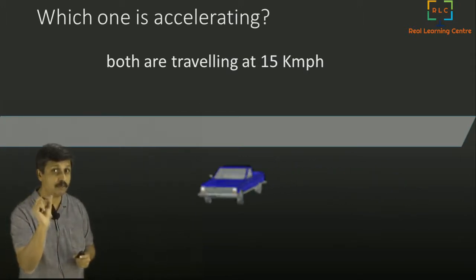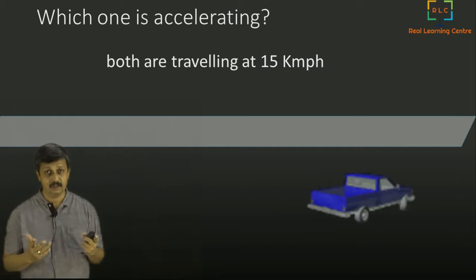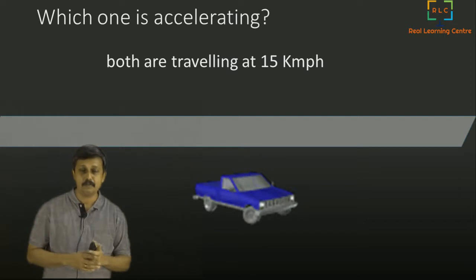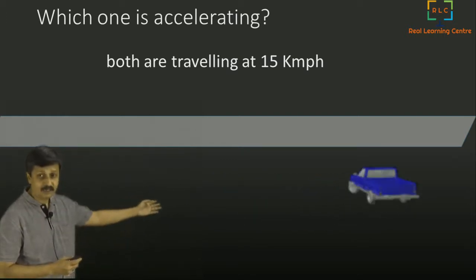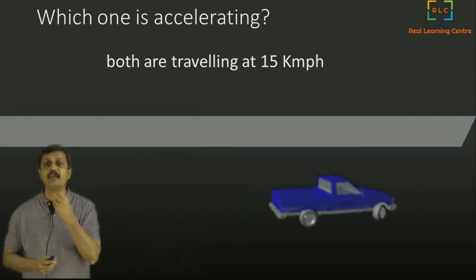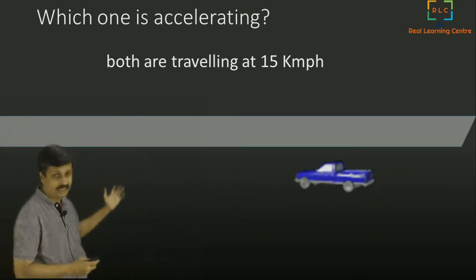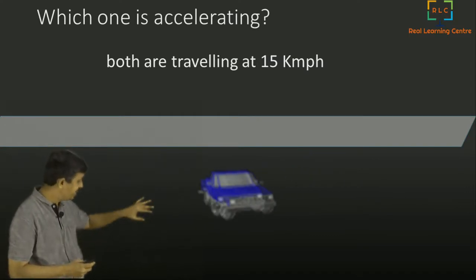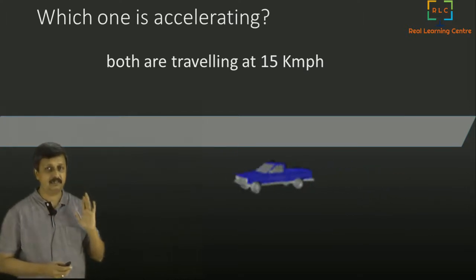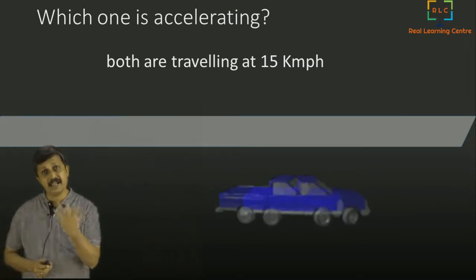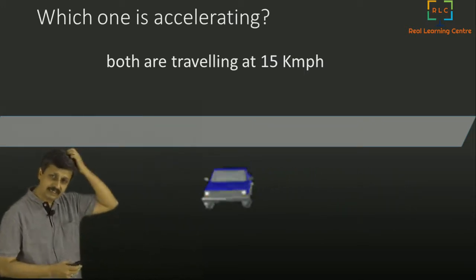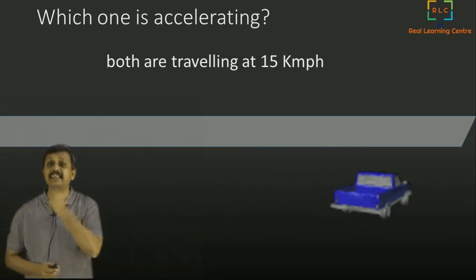Both are going at 15 kilometers per hour. They are not changing. Actually both of them are not speeding up, but we still say the bottom one is considered to be accelerating. Why do we say that? Because whenever the speed changes or whenever the direction of motion changes, we consider that it is accelerating. Because speed and direction together is called velocity. So whenever velocity changes, we consider it to be getting accelerated.